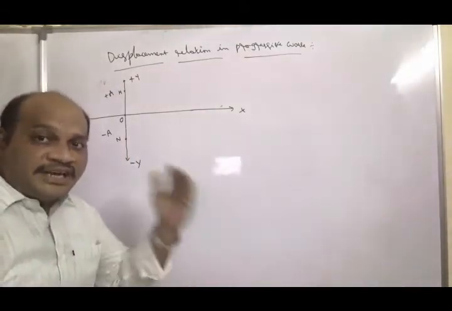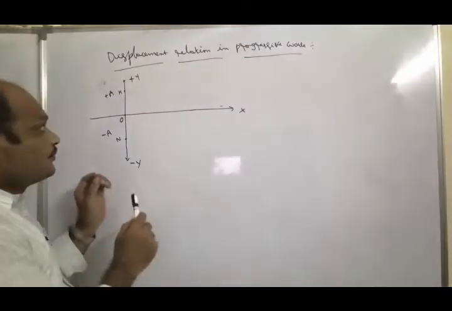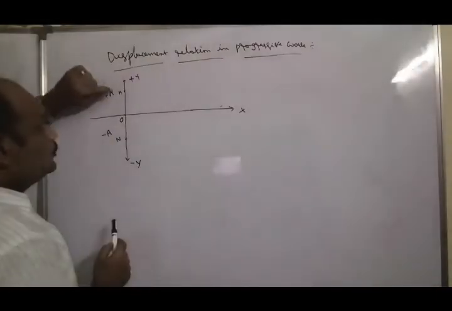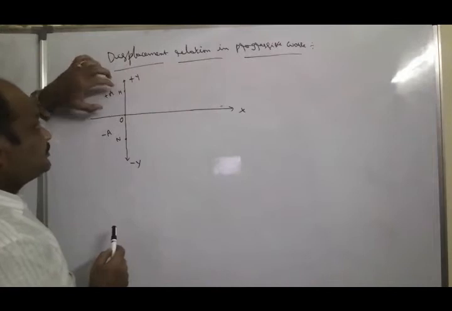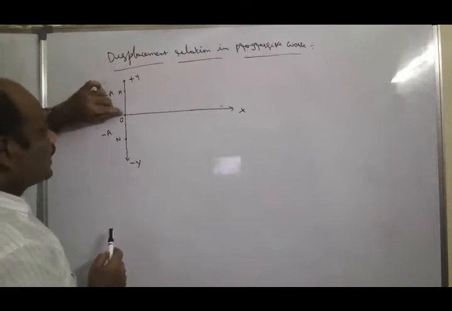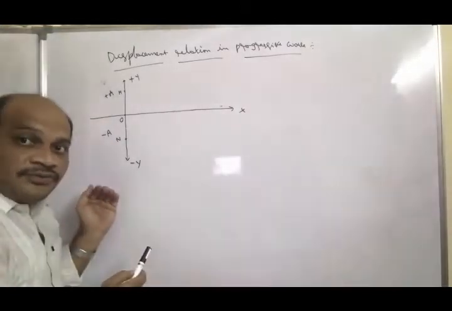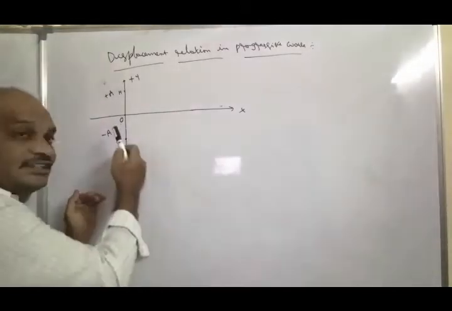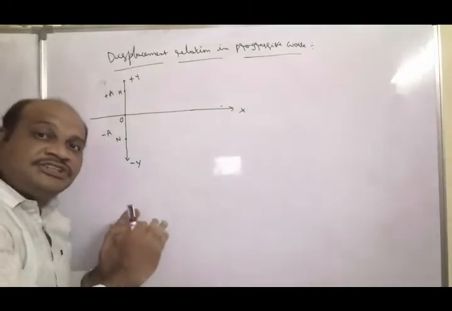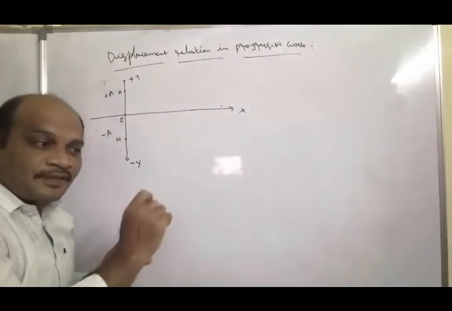Here O to M is the maximum displacement, that is nothing but amplitude. From M to O, again O to N, this is the maximum displacement along the negative y-axis. That is also the maximum displacement, equal to the amplitude.